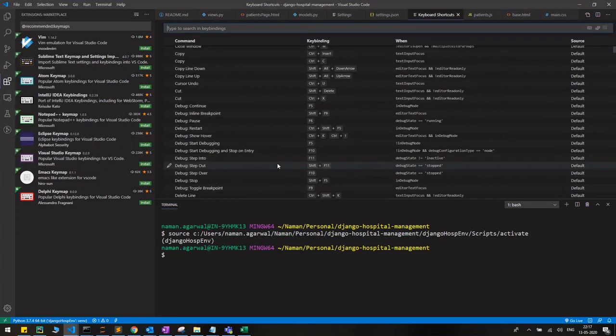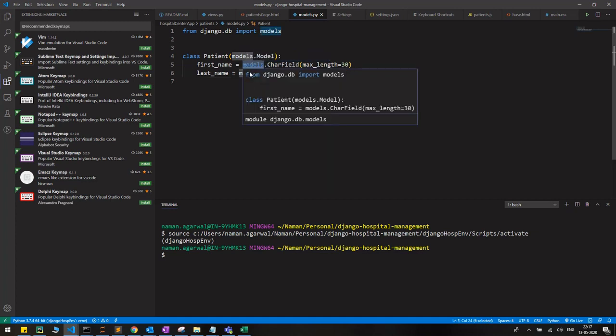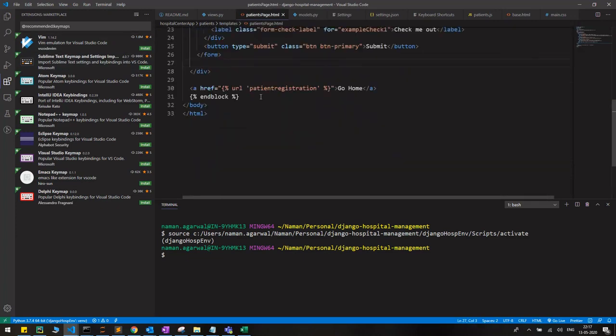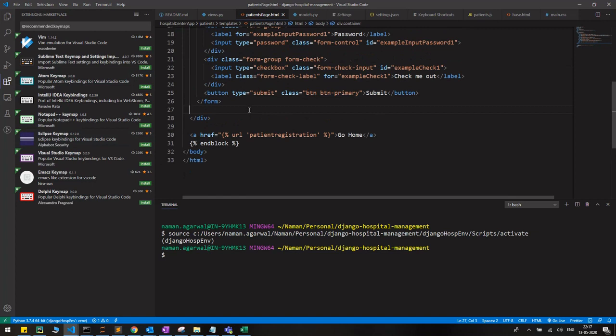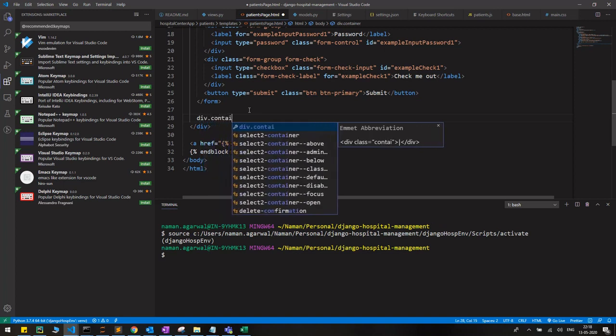You can go through that, but there are a few important ones you will need to know. For example, if I double click models and press Control D, it will select all the occurrences of models with multiple cursors. This is a great part I like about VS Code. One more thing: if you're working in an HTML file and you have to create a division, you would write div and all that, but in that case, write div.container.